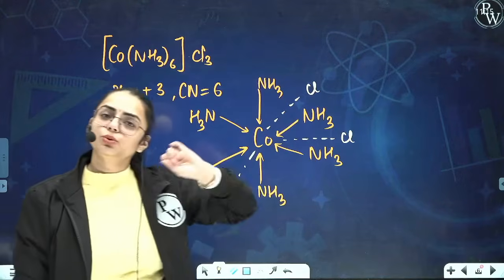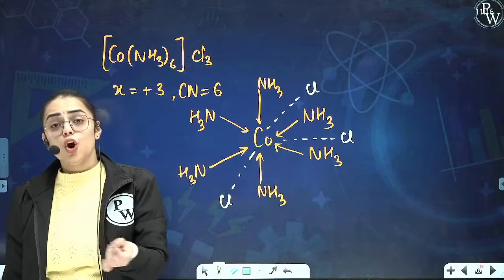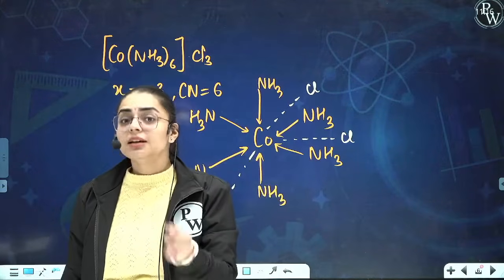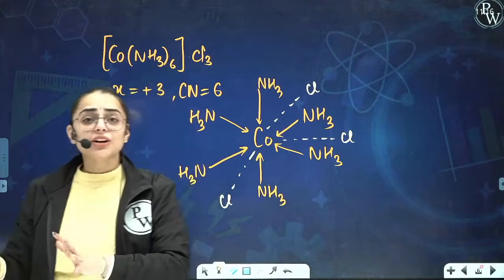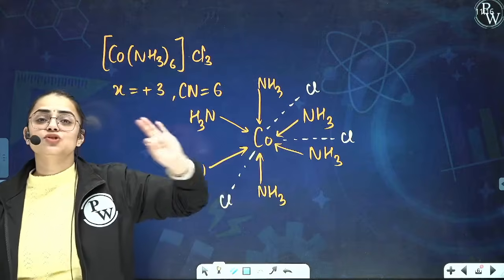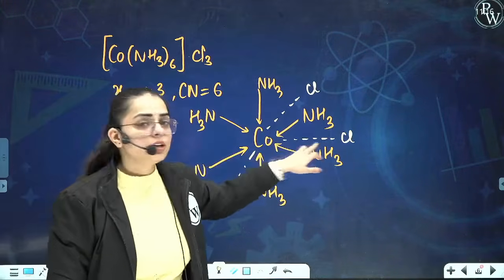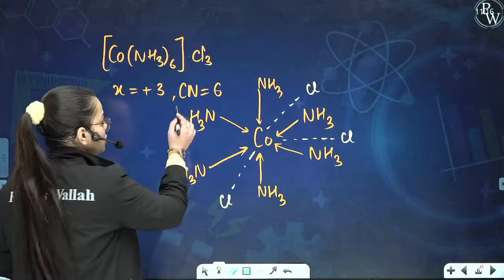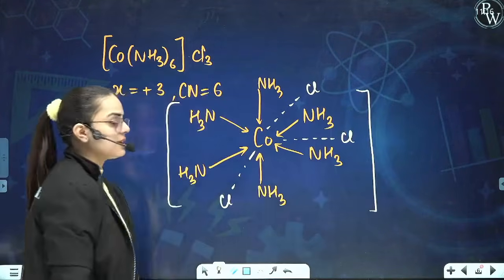Now coming back to the segment of the secondary valency. Secondary valency is the coordination number, or the non-ionizable ligands. Now you're correlating all the terms. The non-ionizable ligands are represented by solid lines, the straight lines, while the ionizable ones are the dotted ones. So this depicts the geometry of that particular compound. Is it clear to you all?